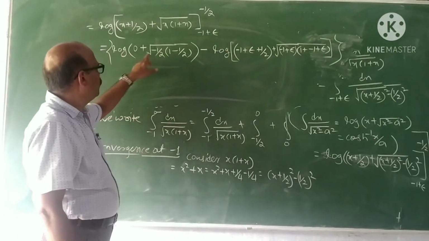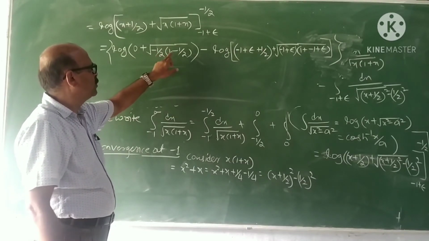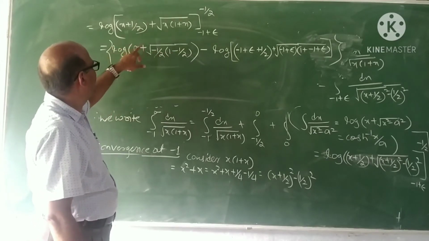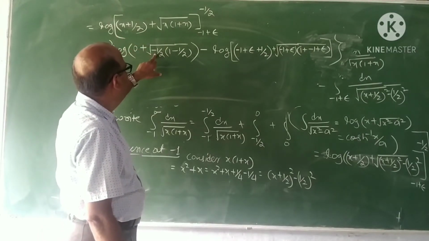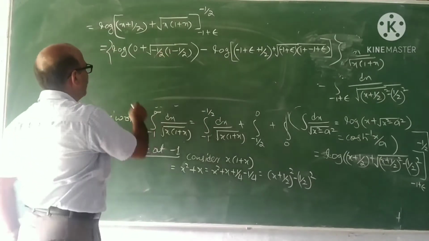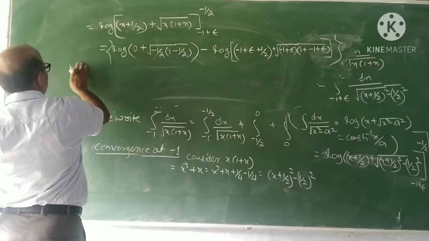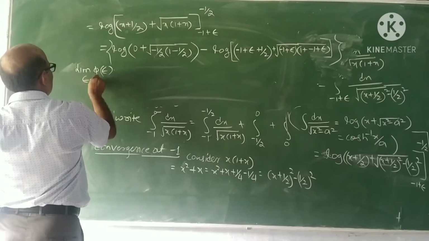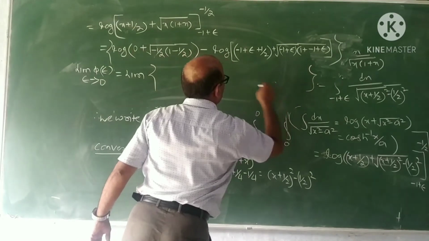But see here, log of it is minus half into half. Minus half into half, so it is minus 1 by 4. Is it correct? X is minus half. So minus half plus half is 0. Minus half into 1 minus half, minus half into half is minus 1 by 4, which does not exist. Now we take the limit. Take the limit of phi of epsilon as epsilon tends to 0.